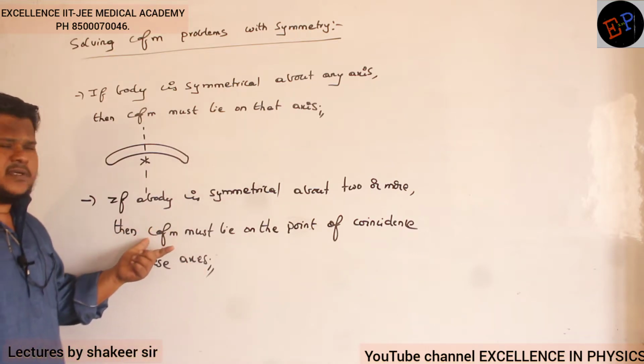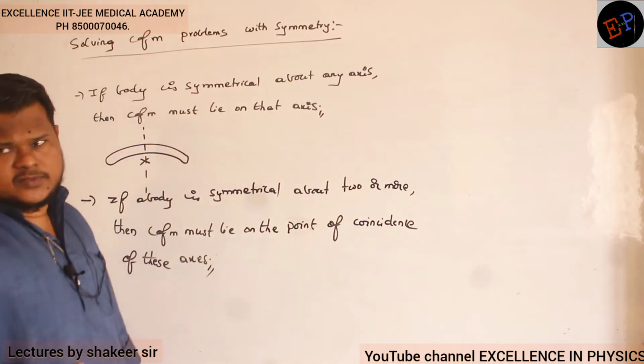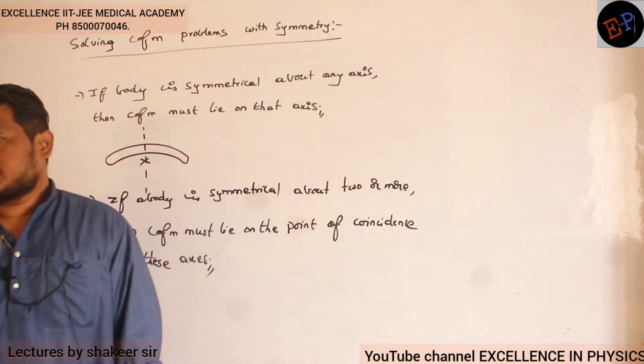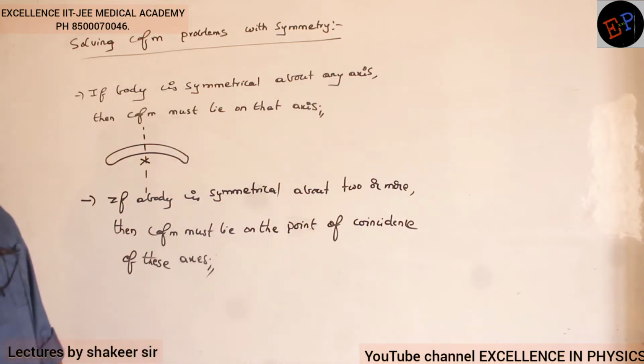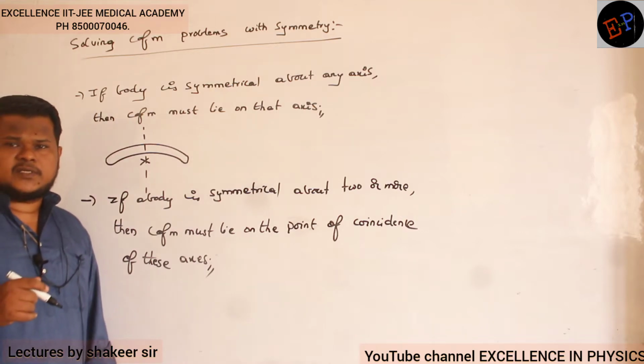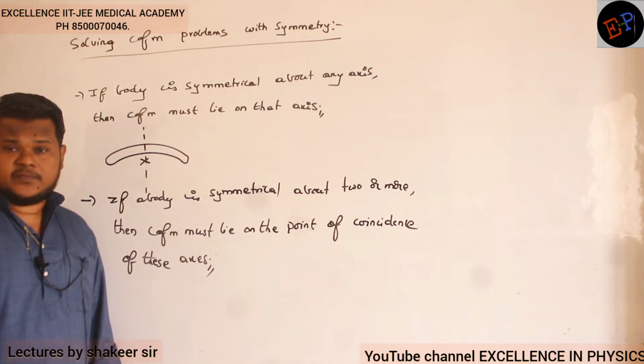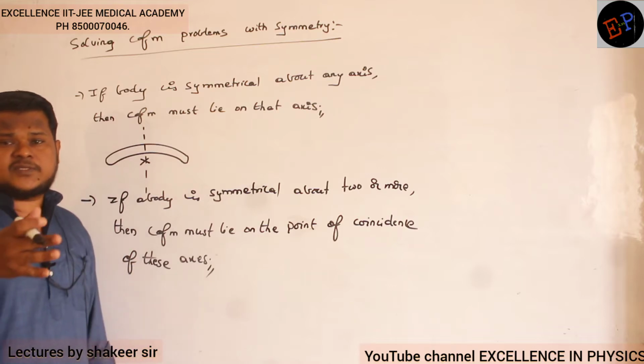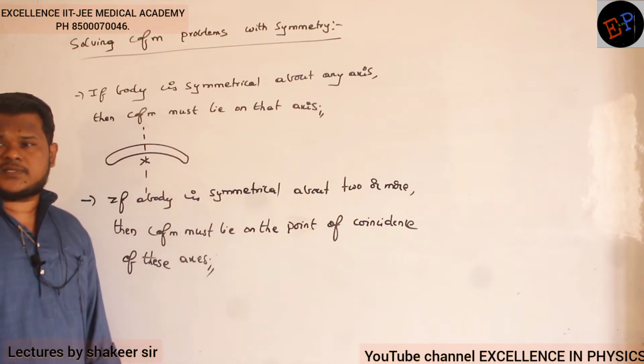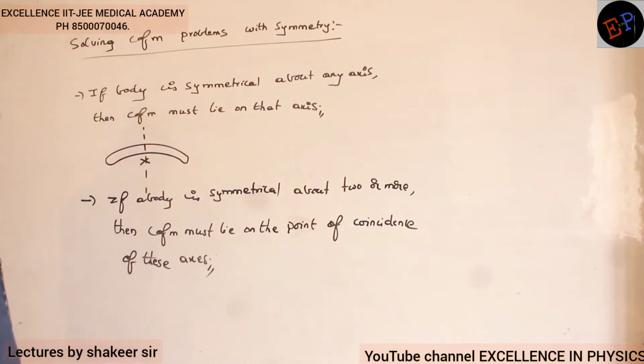So a body can be symmetrical about more than two axes also. It may be symmetrical about two axes or three axes. Understood? Then where will the center of mass be lying? It will be lying on that point where these two axes coincide with each other, where these two axes intersect with each other. What is the meaning of this one?